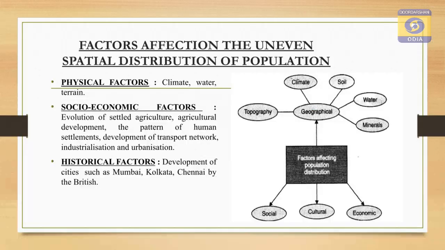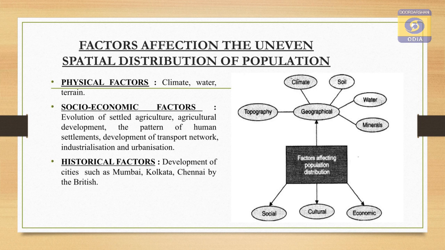Now, what are the factors which affect the uneven spatial distribution of population? Broadly speaking, there are three factors responsible for the uneven population distribution: physical factors, socio-economic factors and historical factors. Physical factors like climate, water, terrain, soil and topography affect the population distribution.